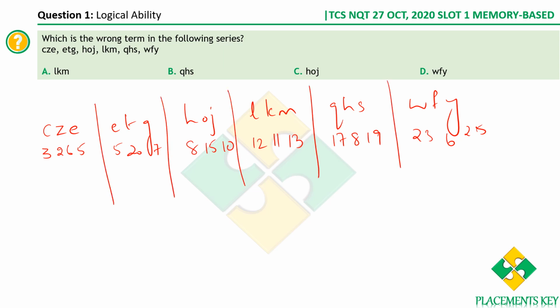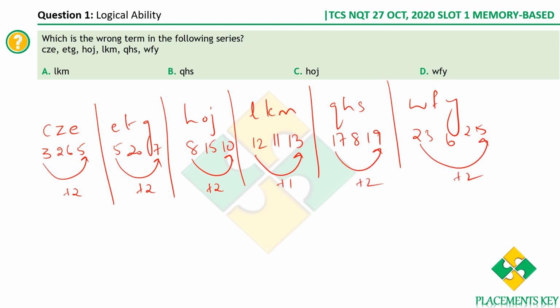If you look at it carefully, we see that the difference between the first and the last alphabet position numbers is always 2. So 3 plus 2 is 5. So here also 5 plus 2 is 7. 8 plus 2 is 10. 12, 13, there is only one difference. Okay, now 17 plus 2 is 19. 23 plus 2 is 25. So clearly LKM is the odd man out, right?